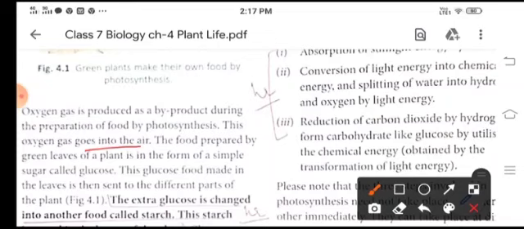Now the food which is prepared in the green leaves is in the form of simple sugar, and that is glucose. Now this glucose is sent to the other parts of the plant, and whatever extra glucose is present is changed into starch and stored in the plant.